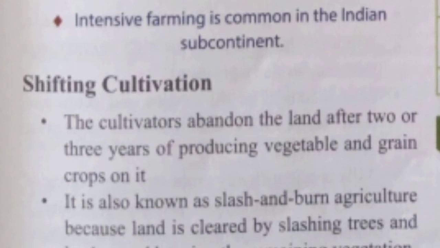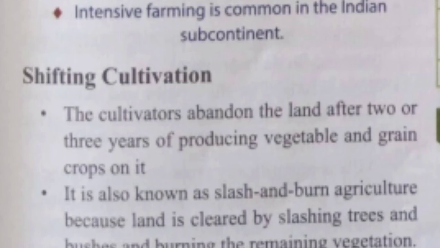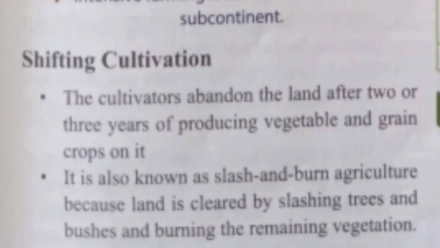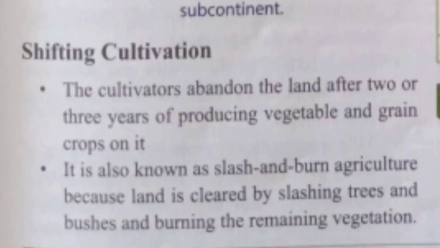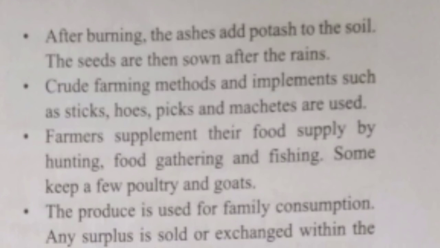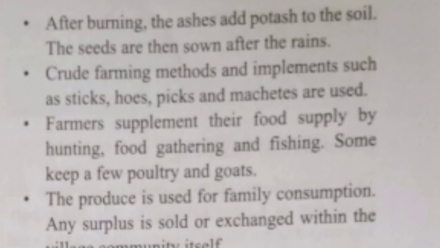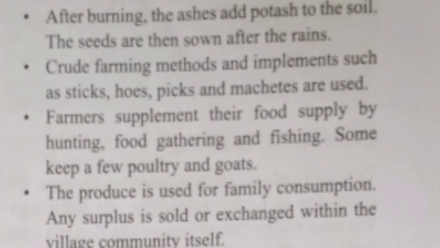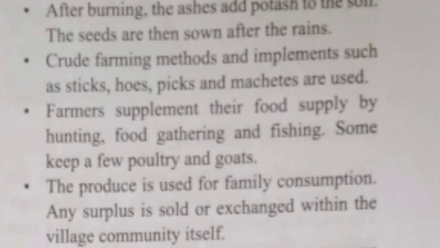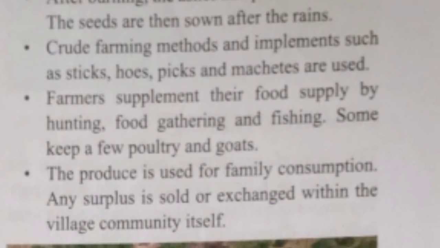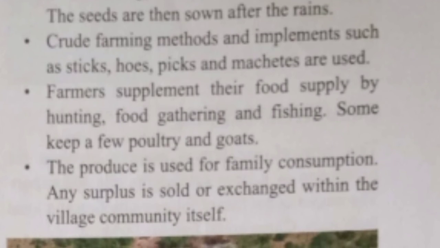It means in this type of farming, herdsmen move from place to place. Shifting cultivation is also known as slash and burn agriculture because land is cleared by slashing trees and bushes and burning the remaining vegetation. It means a plot of land is cleared by cutting the trees and burning them.